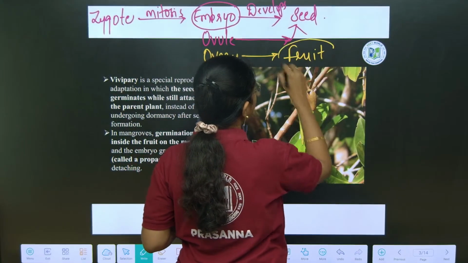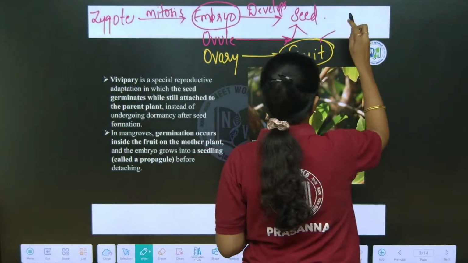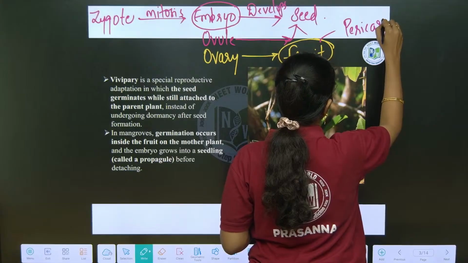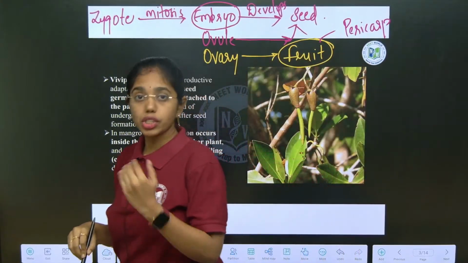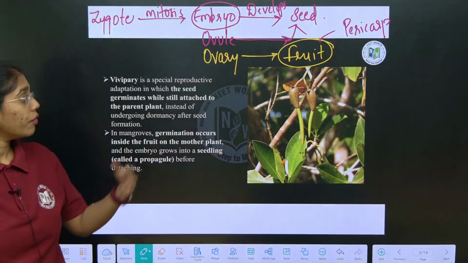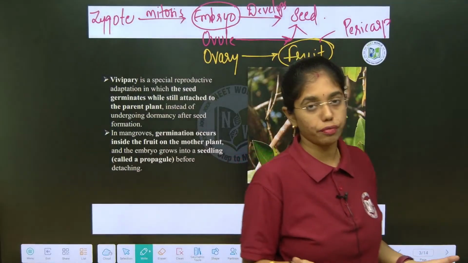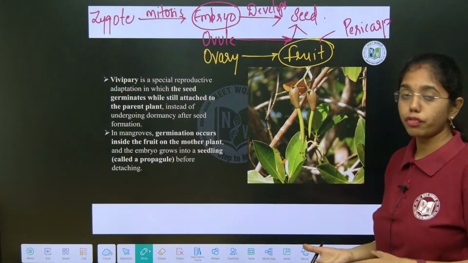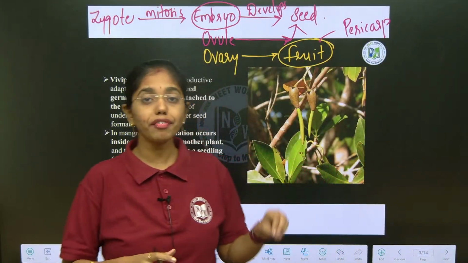Fruit is encoded by an outer wall, the fruit wall, which is known as pericarp, which is thick and fleshy. Based on whether this pericarp is divisible or indivisible, we have different types of fruits like dry fruits and fleshy fruits. Clear, right? This concept of dry fruits, fleshy fruits, false fruits, we have learnt in detail in morphology of flowering plants.